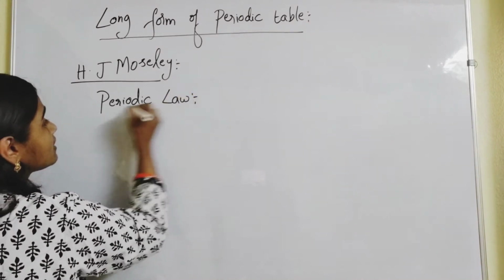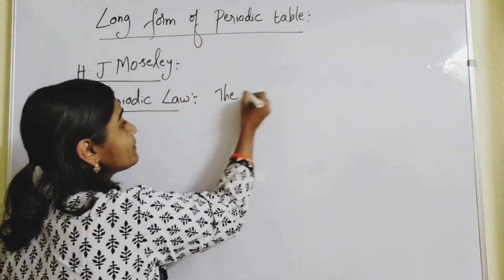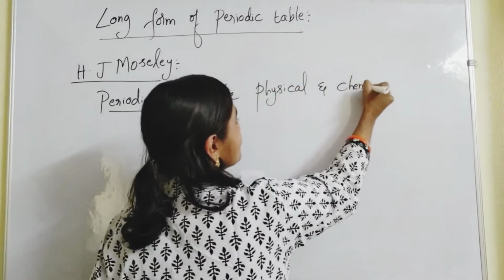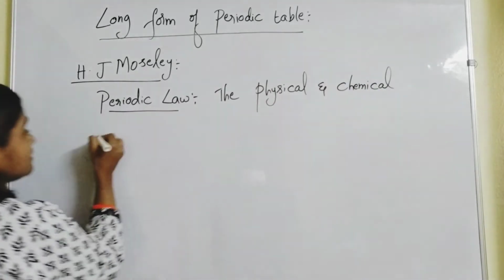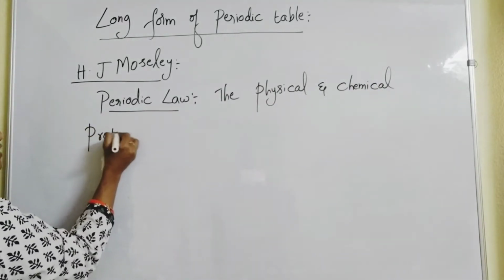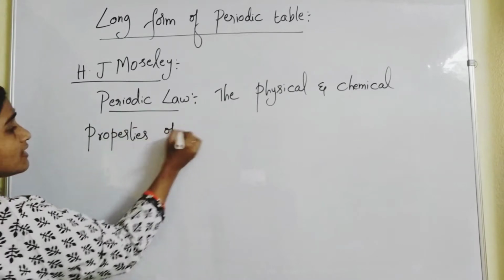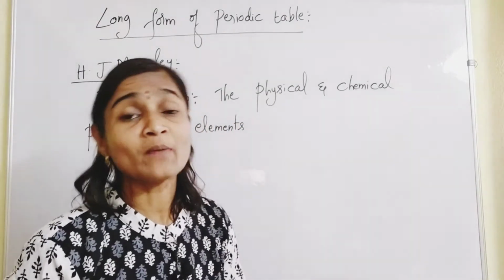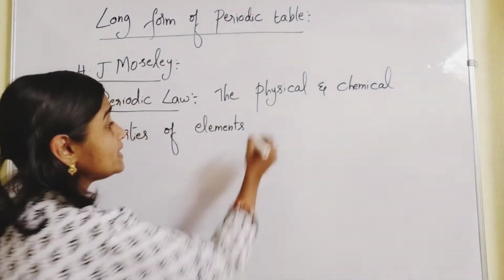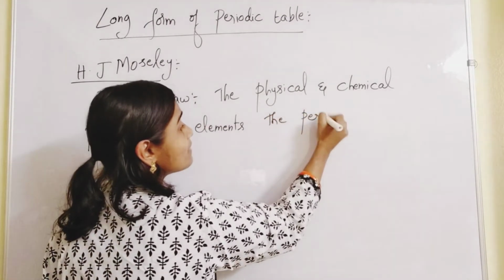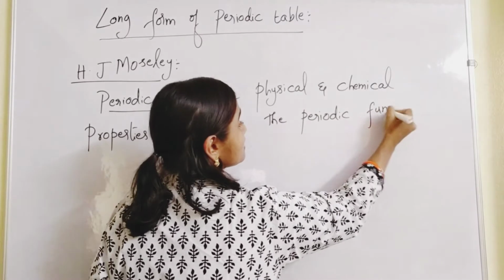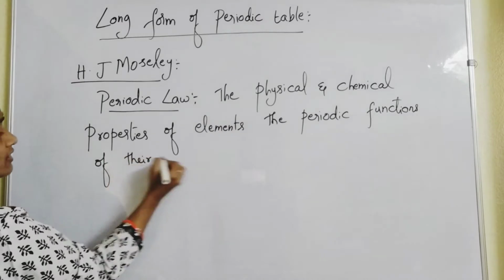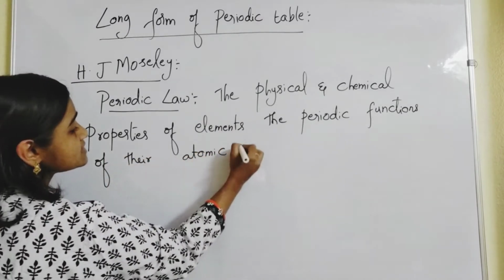Moseley's periodic law: the physical and chemical properties of elements are the periodic functions of their atomic numbers, or electronic configurations.